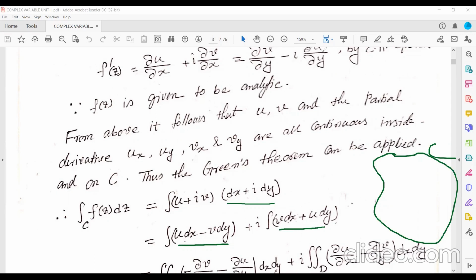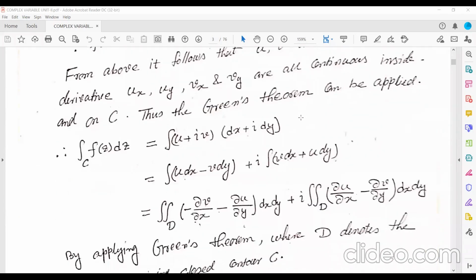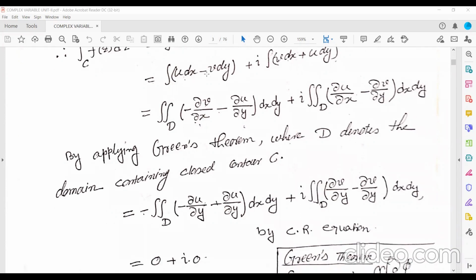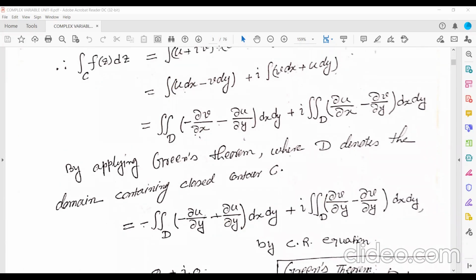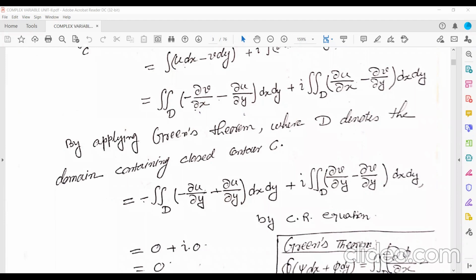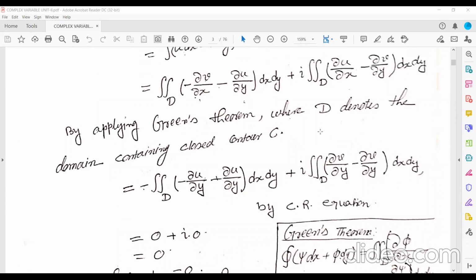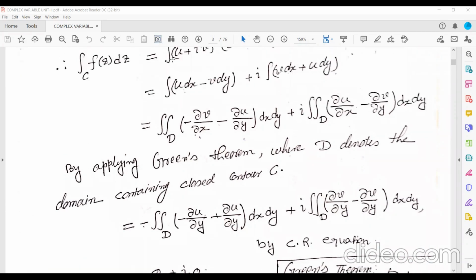So how will you use Green's theorem here? Compare u dx minus v dy with the Green's theorem form, psi dx plus phi dy. This is equal to the differentiation of phi with respect to x minus the differentiation of psi with respect to y. The same thing applies here.